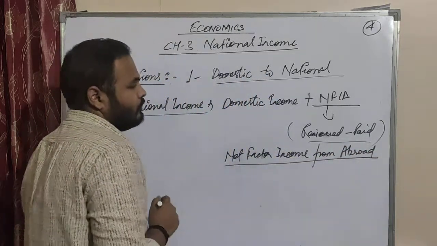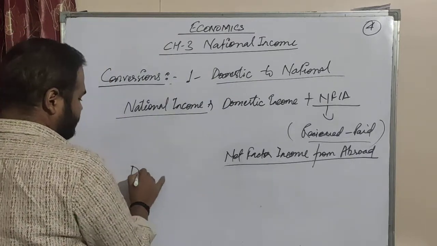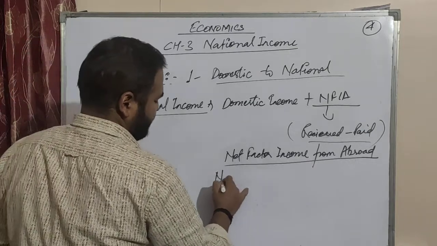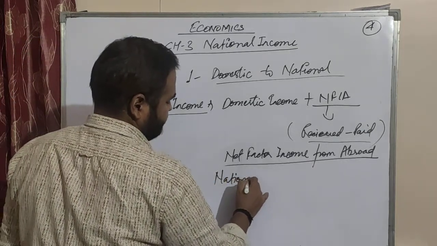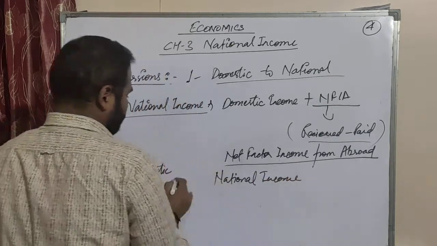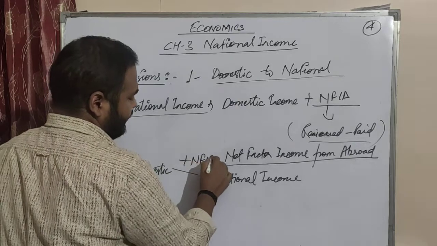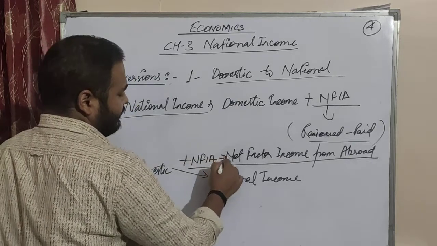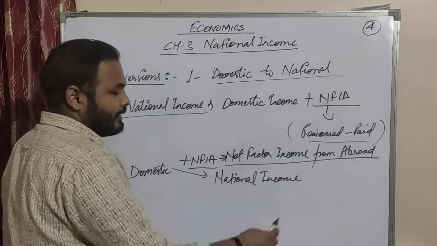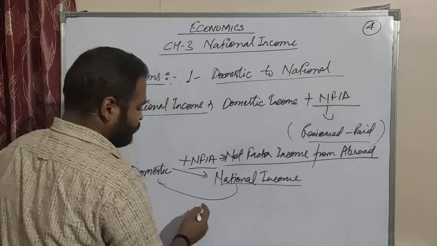Okay, so national income conversion again you can see. Suppose you have domestic income and you want national income. So what you will do? You will plus NFIA, that is net factor income from abroad. And suppose national income is there and you have to find domestic income, then what you will do?